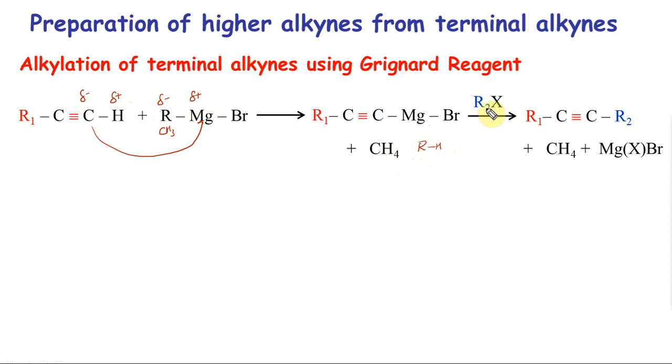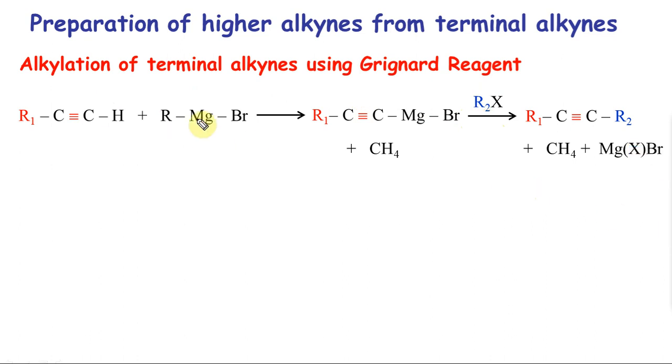Now the next step, I can add R2X. R2 is a different R group, it's not two R groups, just RX. So I have the same here, this is delta minus, this is delta plus. So these two combine and give you the corresponding alkyne. How you can remember it is, imagine that this is RC triple bond C minus. This is similar to RO minus plus R2X giving you ROR2 plus X minus, Williamson's ether synthesis. Not exactly similar, but this is how you can remember it.